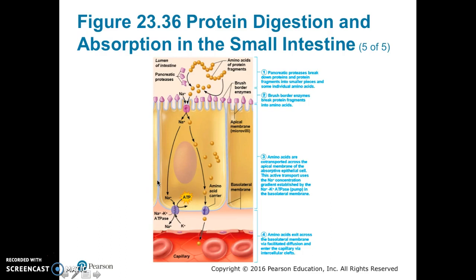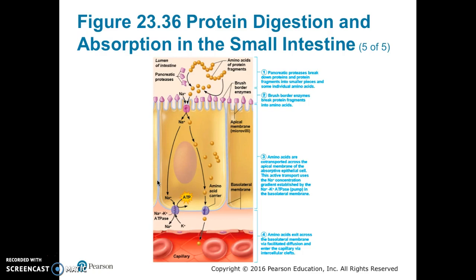This figure illustrates the digestion and absorption of proteins in the small intestine. First, pancreatic proteases break down proteins into small pieces and some individual amino acids. Next, brush border enzymes break the protein fragments into amino acids.